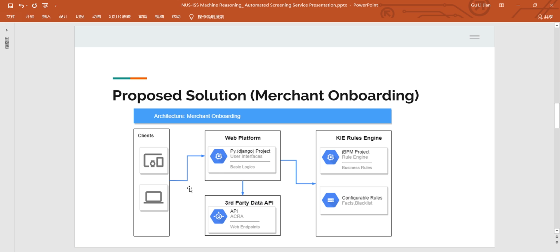This slide demonstrates the architecture and solution approach in the context of the merchant onboarding use case. Users can access the merchant onboarding portal through a responsive Python web app via various devices like laptops and mobile phones, where the web app calls the solution via a REST web service for background screening. The web service is hosted on a JBPM server, where required third-party data service APIs can easily be integrated, such as a web service to Accra to validate corporate information.